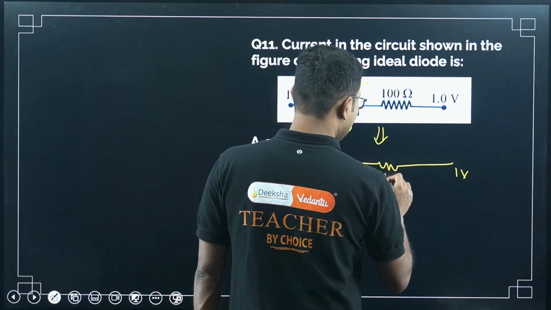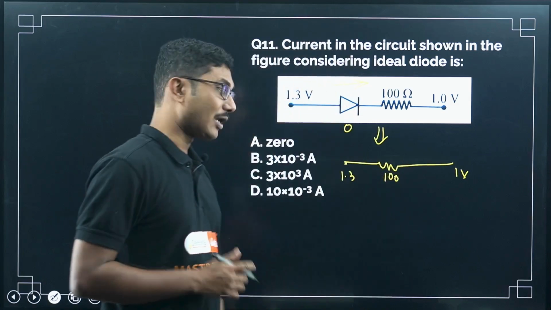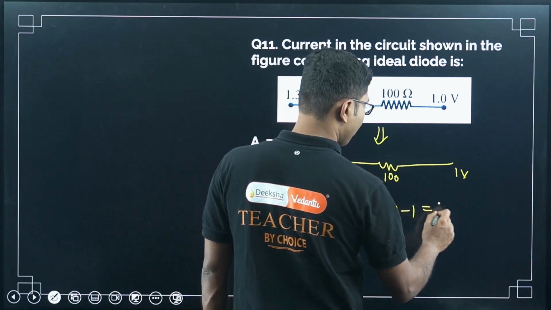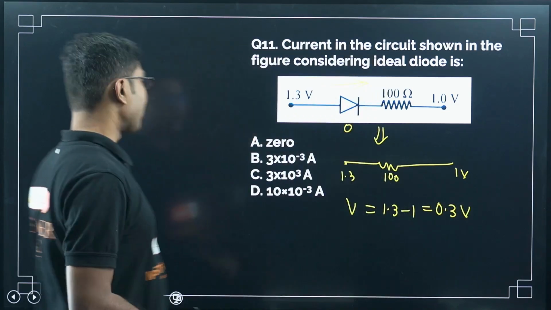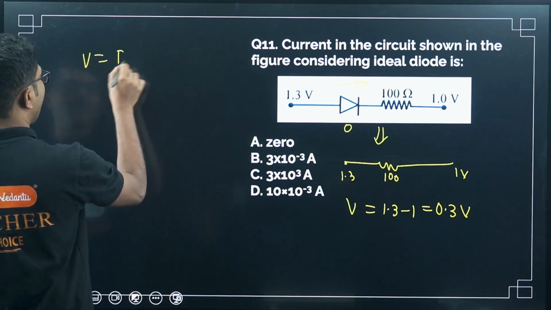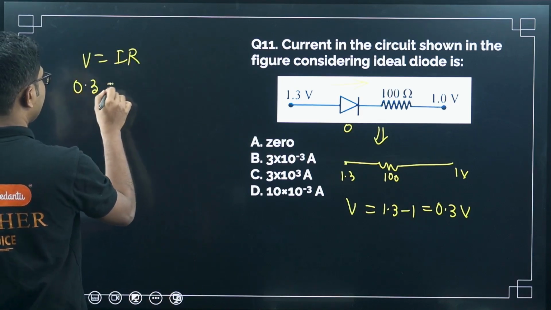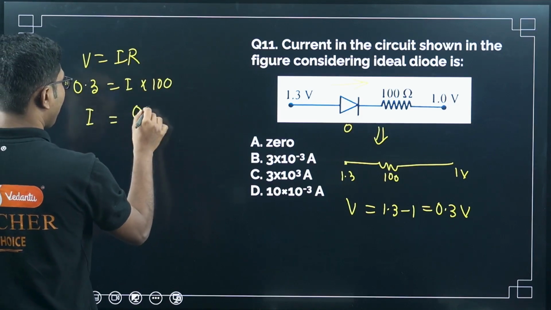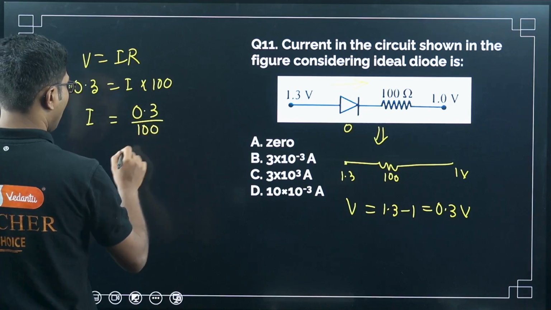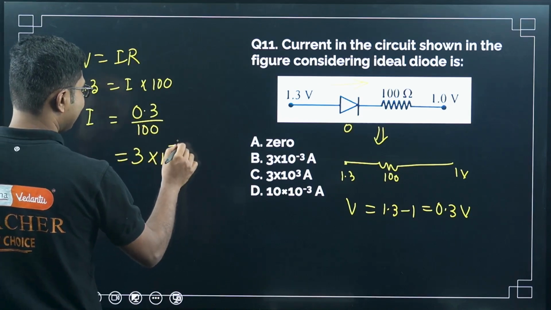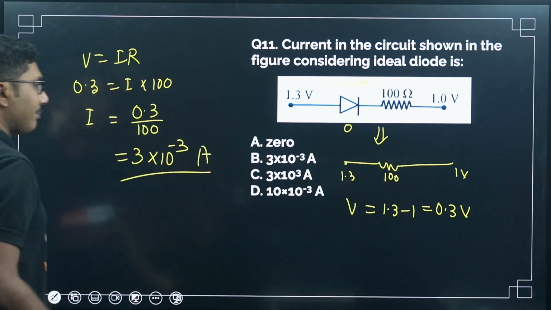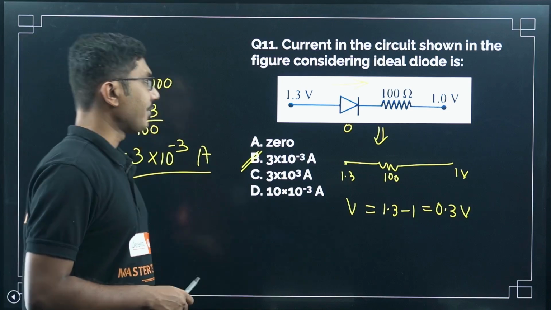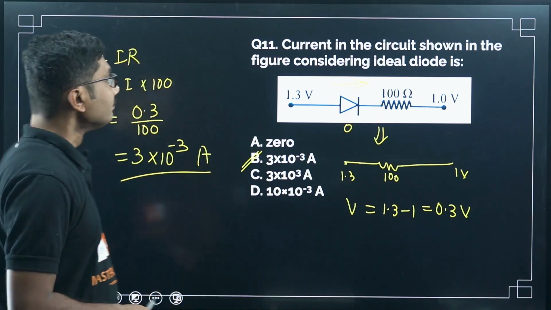Right, now what is Ohm's law? Ohm's law says that V is equal to IR. Now what is the V? V is basically the difference in potential. 1.3 minus 1, that is 0.3 volt. 0.3 volt is the potential difference. Now apply Ohm's law. V is equal to IR. 0.3 equals I times 100, or I is equal to 0.3 divided by 100, or 3 times 10 to the power of minus 3 amperes, or 3 milliamperes. So 3 times 10 to the power of minus 3 ampere or 3 milliampere, whatever option is given, based on that you have to answer.